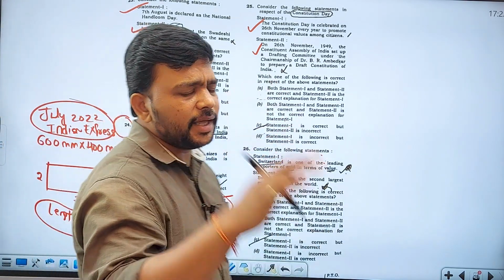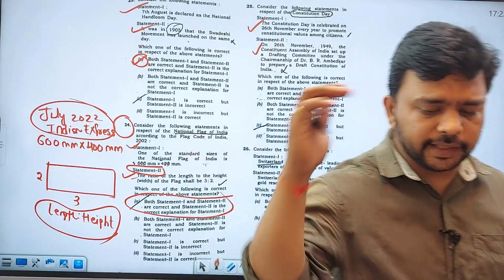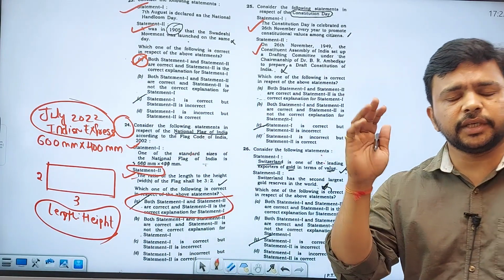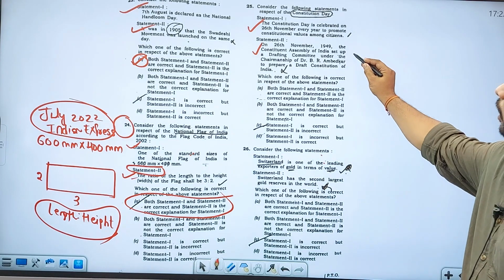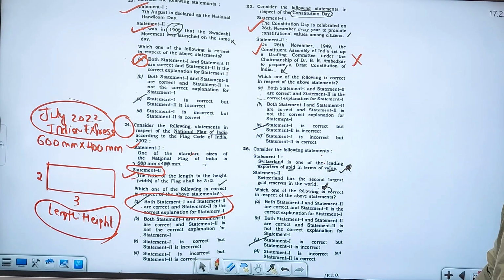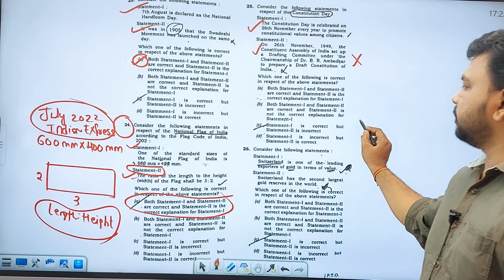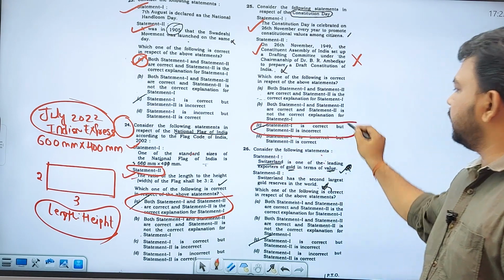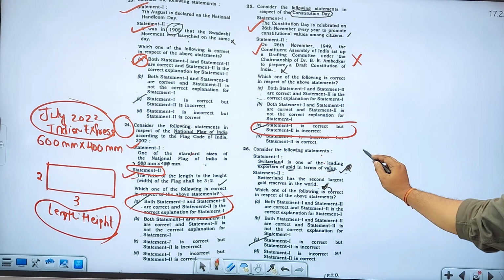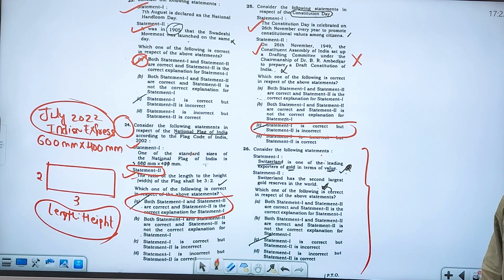No, that is the day of adoption of the Indian Constitution. Already it is drafted, completed discussion and finally adopted. So this is a wrong statement, and simply you can go with the answer that statement 1 is correct and statement 2 is incorrect. That's it.